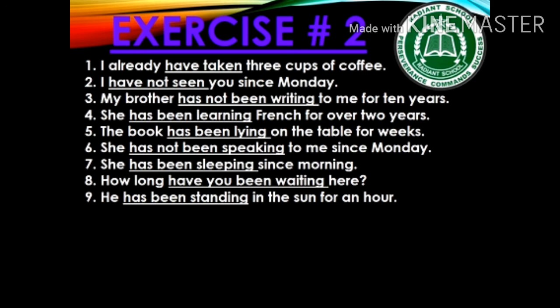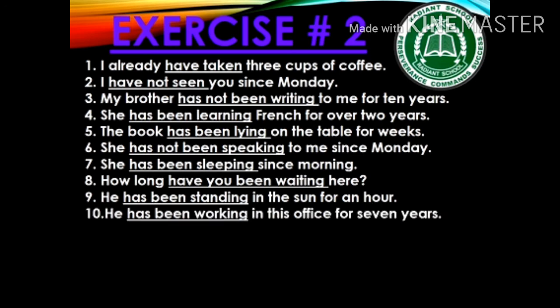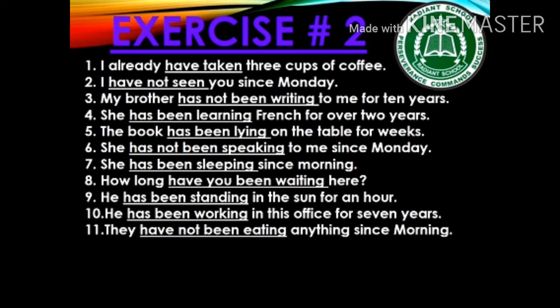Sentence number 9 is, he has been standing in the sun for an hour. Again, for with time is there, so we have used present perfect continuous tense. Sentence number 10 is, he has been working in this office for 7 years. For and 7 years, that's why we have used has been working. Sentence number 11 is, they have not been eating anything since morning. Again you can see since, that's why we have used have not been eating.